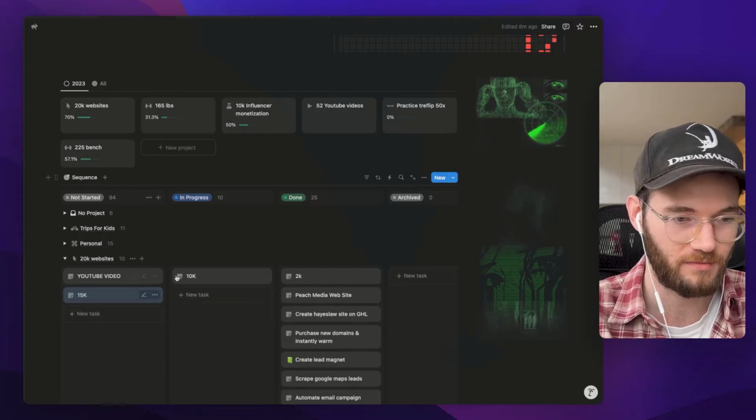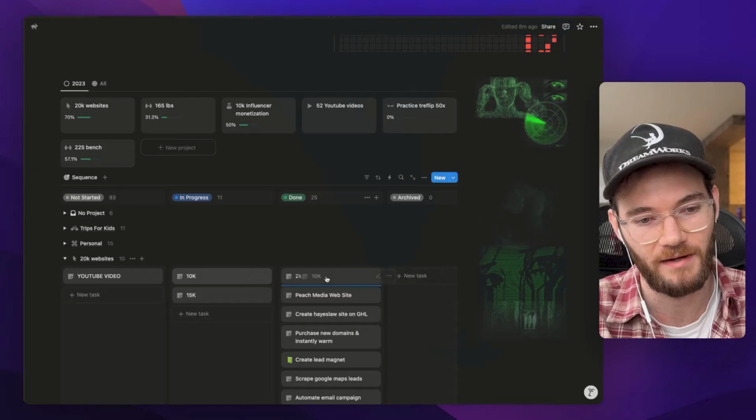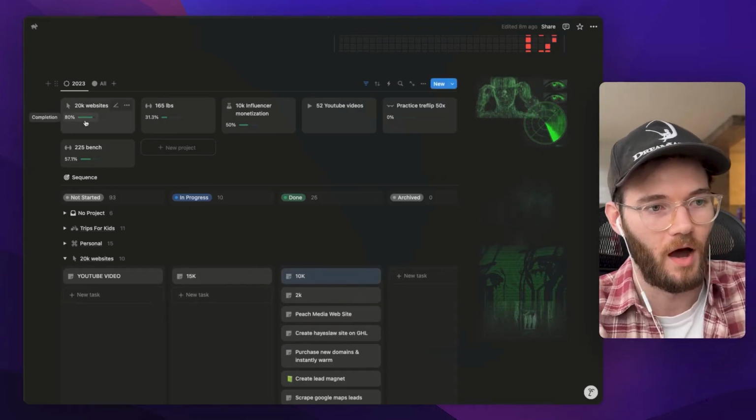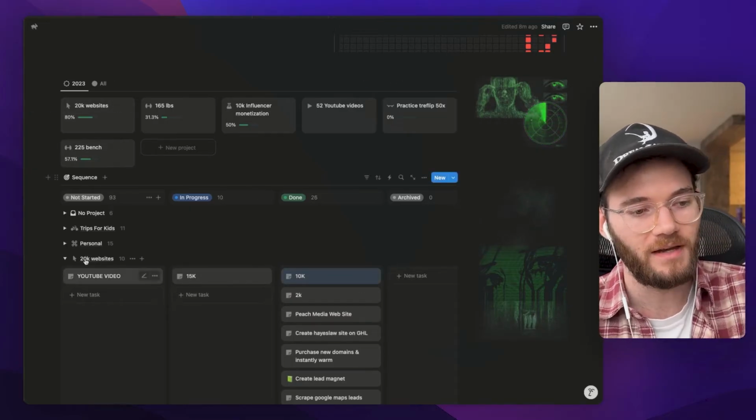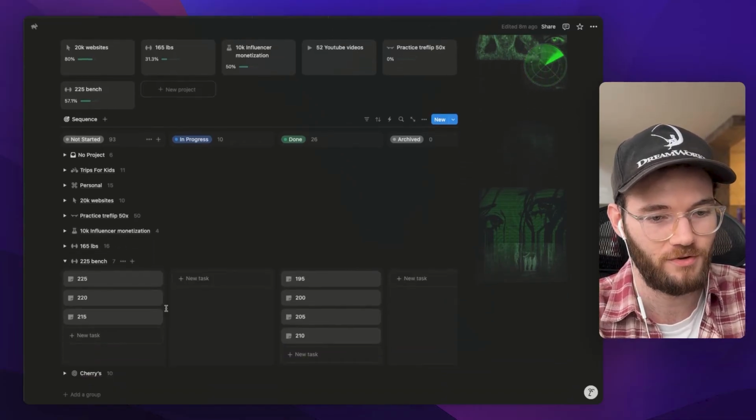Whereas in progress, maybe I'm at 13 or 16K, whatever. I moved it in progress and 10K is reached. So I'll move that over here, and that updates the progress on my websites. So you can have only numbers if you want. Like let's say my 225 bench.